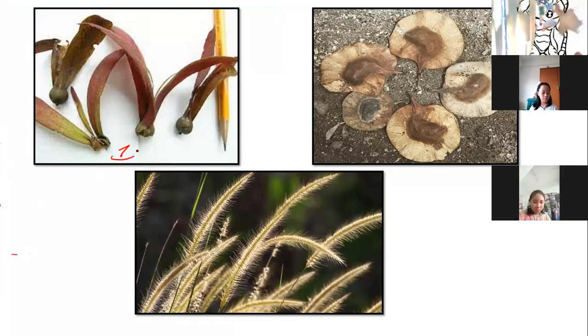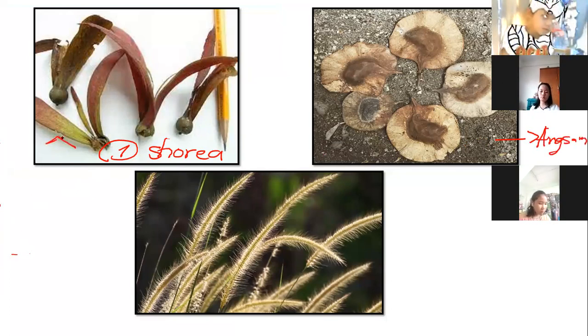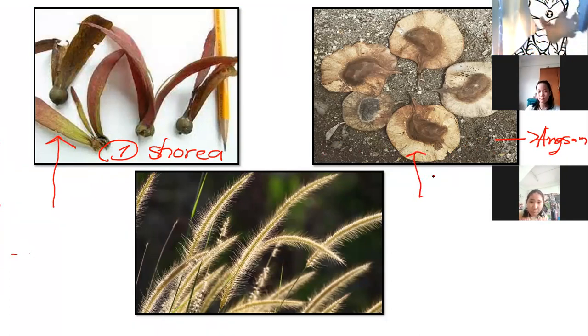The first picture is Shorea, and this one is Angsana. Angsana and Shorea have wing-like structures, like wings. This Angsana looks like a stingray, right?